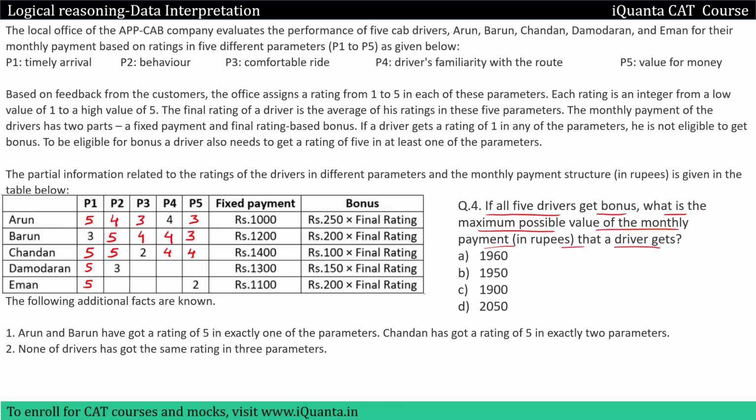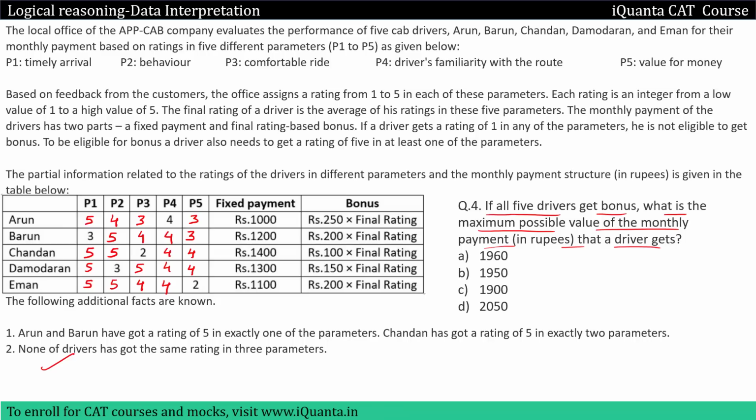For Damodaran, we have 5, 3. Can we give him a 5 again? Yes, because for Damodaran we do not have any restriction. So we'll give 5 and then the next highest possible ratings will be 4 and 4. Now for Iman, we have 5. We cannot give him a 5 again because that will violate condition 2. And then we'll give the next highest possible ratings, which are 4 and 4. Okay, so now we have the maximum possible rating for all the drivers.